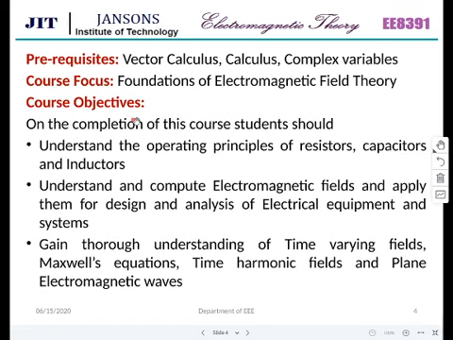So in the x-axis, i is a unit vector. In the y-axis, j is a unit vector. And in the z-axis, k is a unit vector. So a unit vector will give you the direction of any vector, and its magnitude is going to be 1. So it is named as a unit vector.